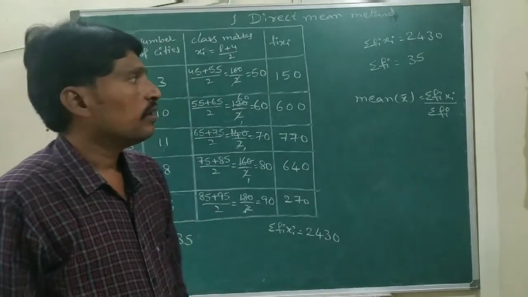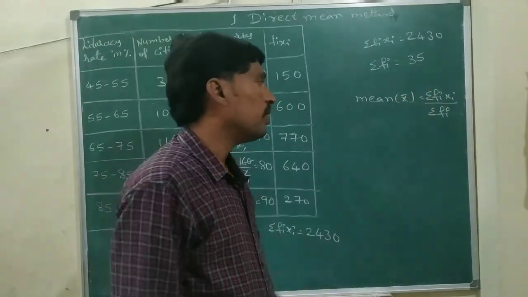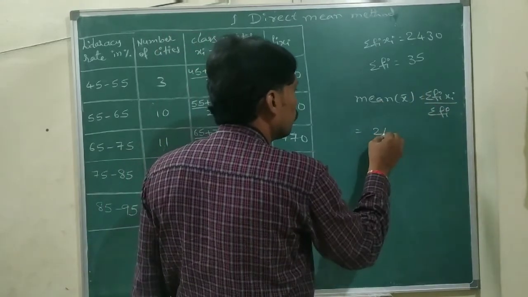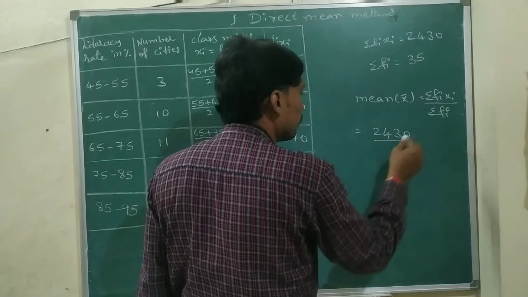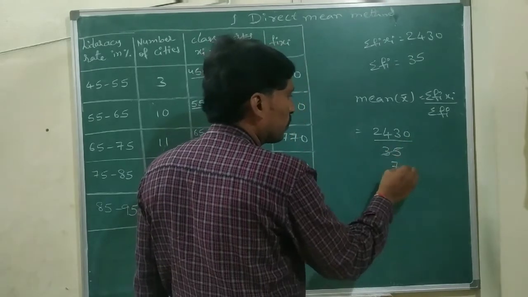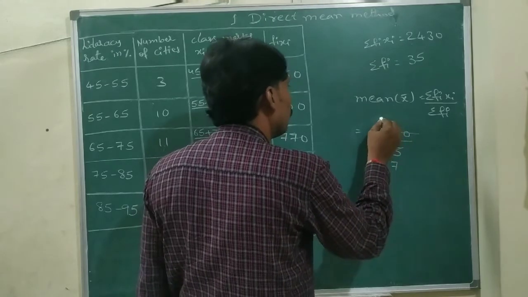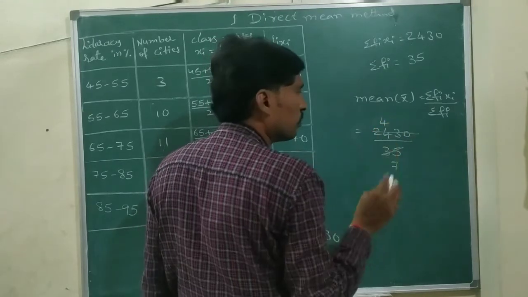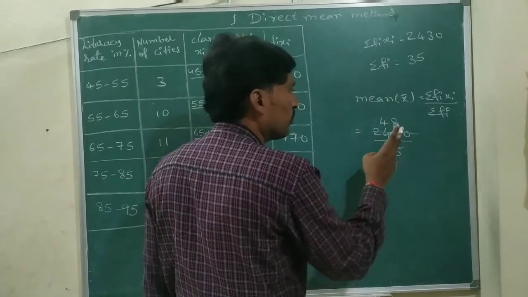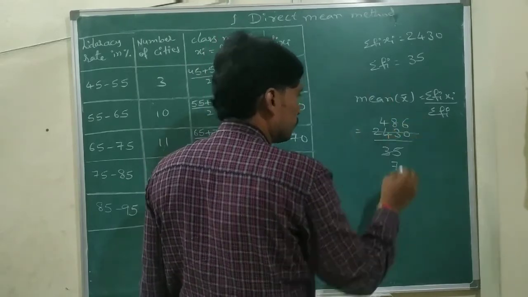Mean x bar equals sigma fi xi by sigma fi, the formula we know. So sigma fi xi 2430 by sigma fi value 35. 5 table time cancelling: 5 7s are 35. 5 4s are 20, 4 remained. 5 8s are 40, 3 remained. 5 6s are 30.